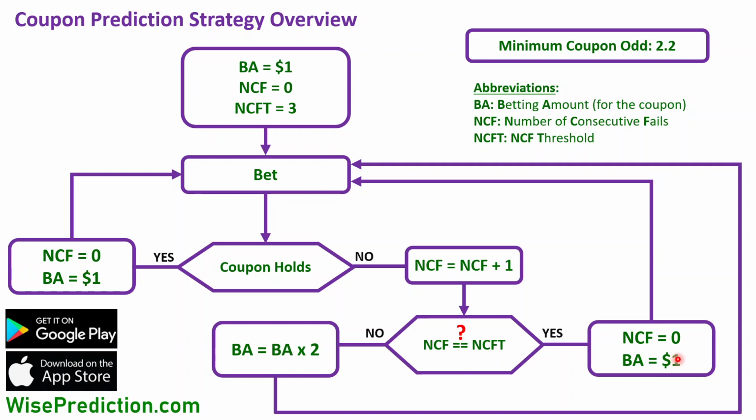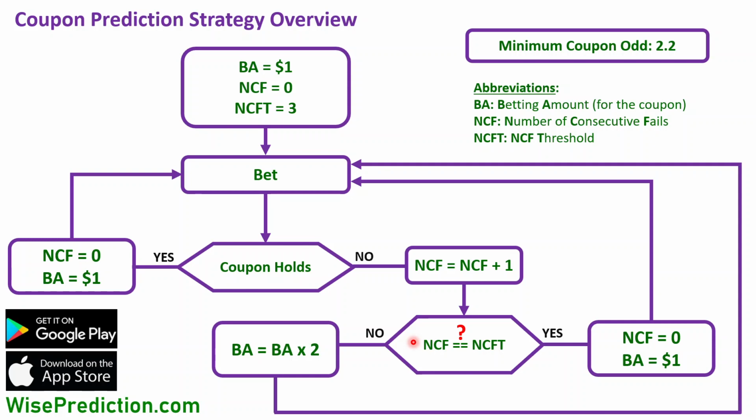So why don't we keep doubling the betting amount forever? If we keep doubling the amount all the time, we're going to jump from $1 to $2 in the first fail. In the second consecutive fail, it's going to be from 2 to 4, then later on 8, 16, 32, and 64.